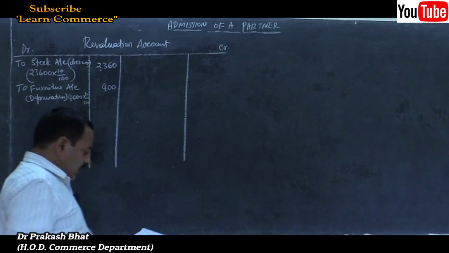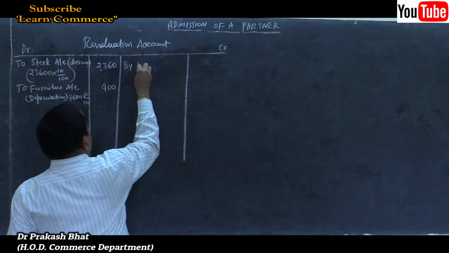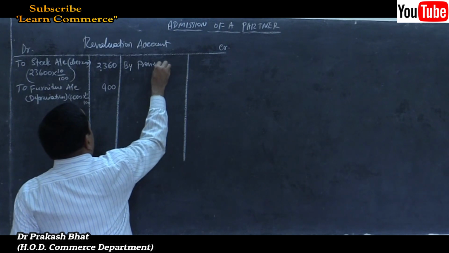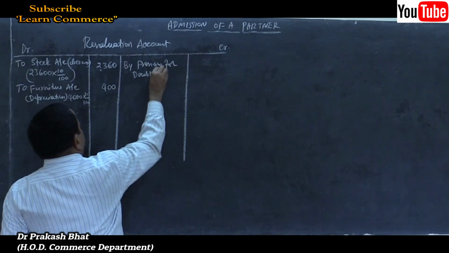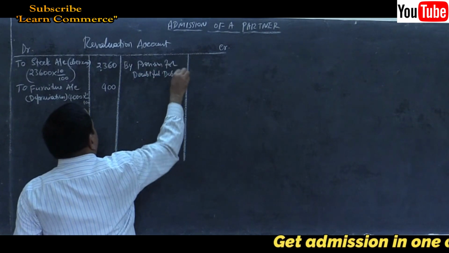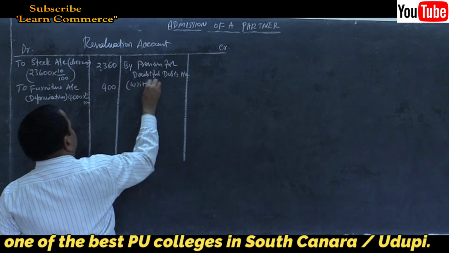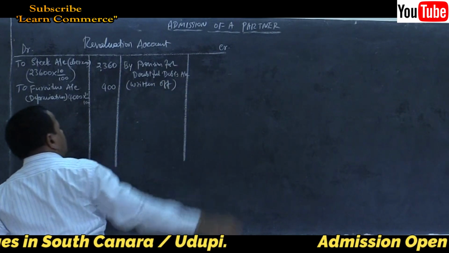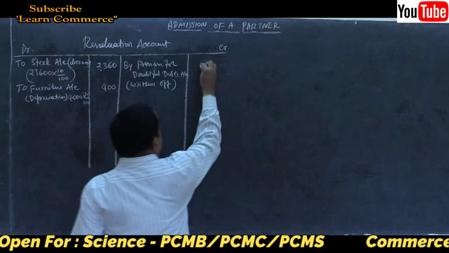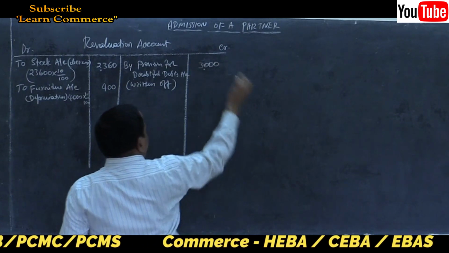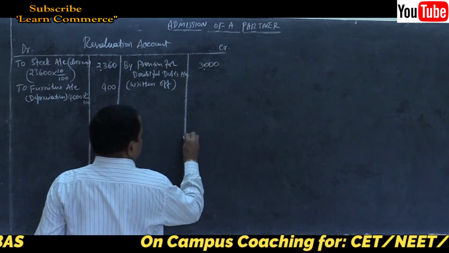So we have to write 3,000 by provision for doubtful debts account, written off. Provision for doubtful debts written off. How much is it? 3,000. Now close the account, find out the difference and transfer it.